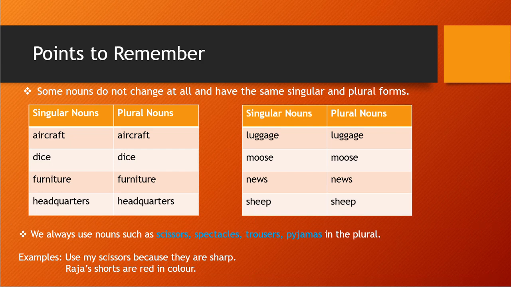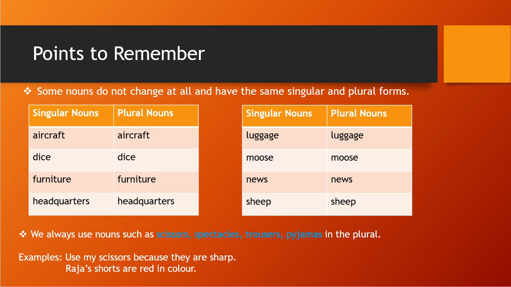How are we using them? We are using them in plural itself. In a sentence also we use them as plural. So let's read the two examples I have written in your book. There are so many examples, two or three more are there. You can read them. Use my scissors because they are sharp. See, scissors, you are using plural only. Second, Raja's shorts are red in color. You will say shorts, not short.